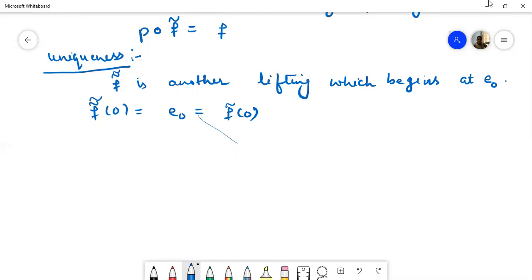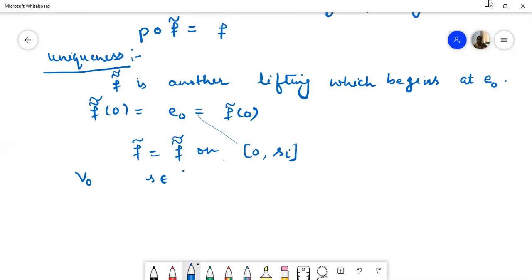Now we suppose that F curl is equal to F double curl on the interval 0 to Si. We will prove these two are equal on the interval Si to Si plus 1. So let us suppose V naught is the same set as in the existence part.